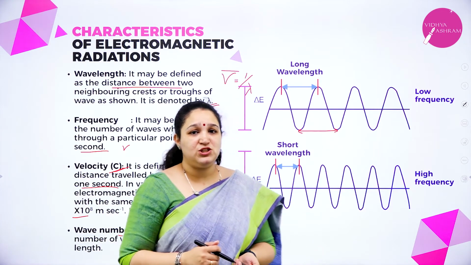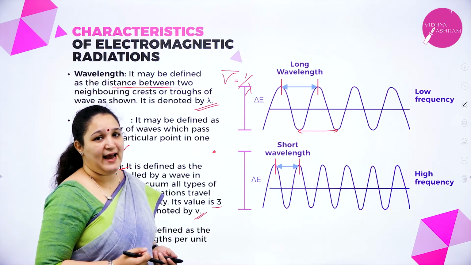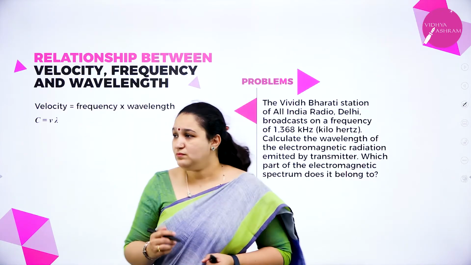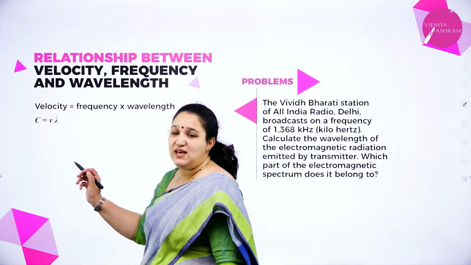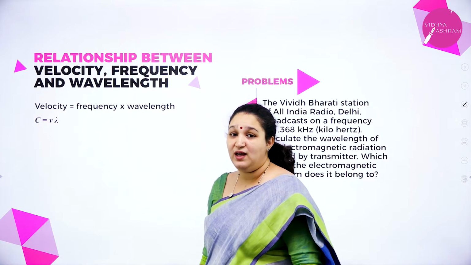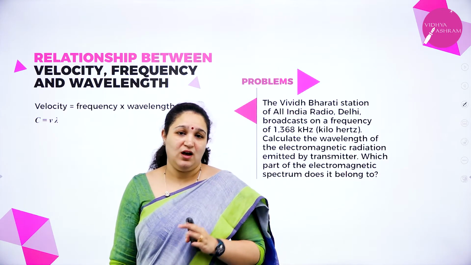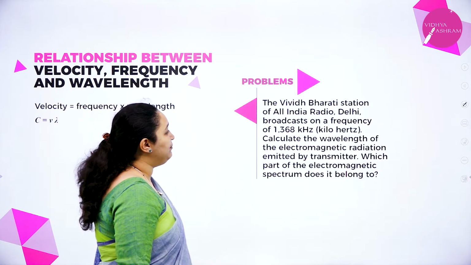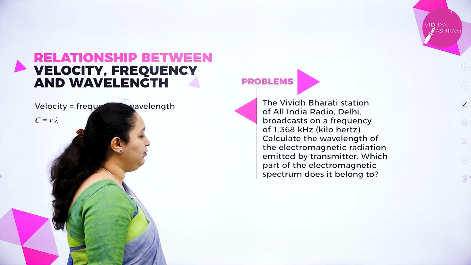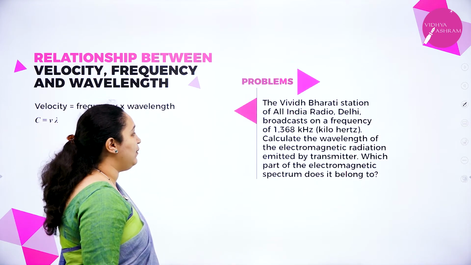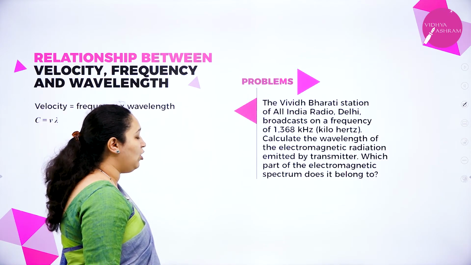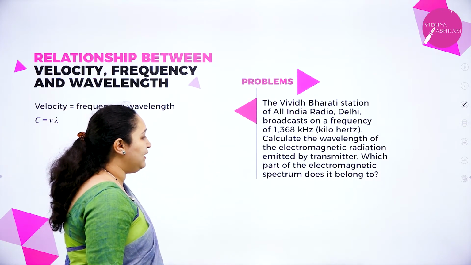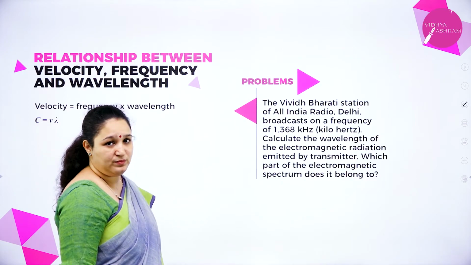Next we have the relationship between frequency, velocity and wavelength. That is, velocity is equal to frequency into wavelength. C is equal to nu lambda. Okay, I'll solve a problem based on this formula. The Vivid Bharati station of All India Radio, Delhi, broadcasts a frequency of 1368 kilohertz. Calculate the wavelength of electromagnetic radiation emitted by the transmitter. Which part of the electromagnetic spectrum does it belong to?